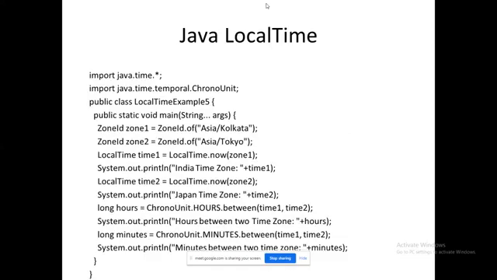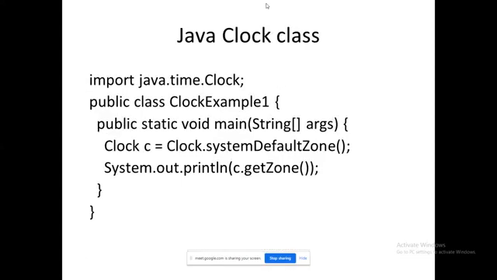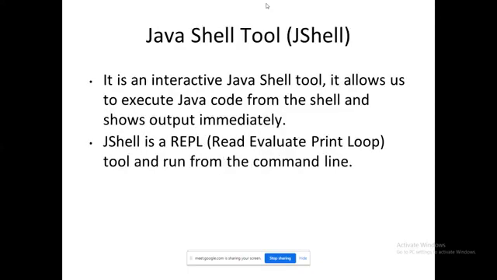In this slide, you can see that likewise, if you execute this, it will show you the result for your system. What is your current zone? It is ready to get it back. JShell is also a tool which is available in the newer versions. Likewise, your Python terminal, which you will work with in your Python lab. So likewise, an interpreter-based tool is available in Java 8 also.